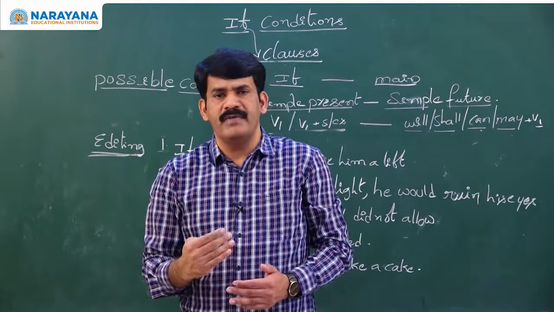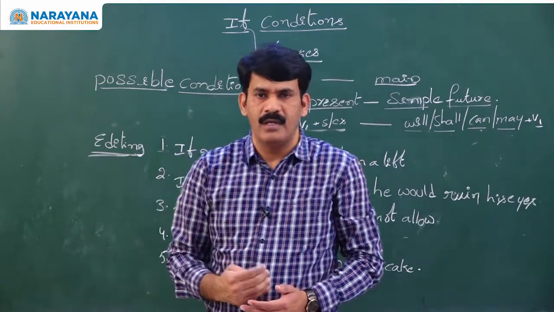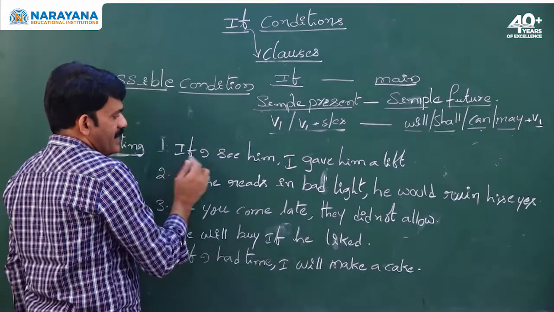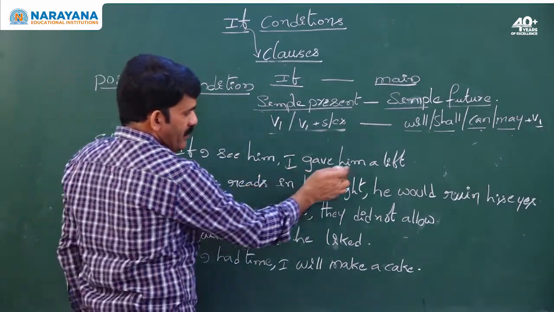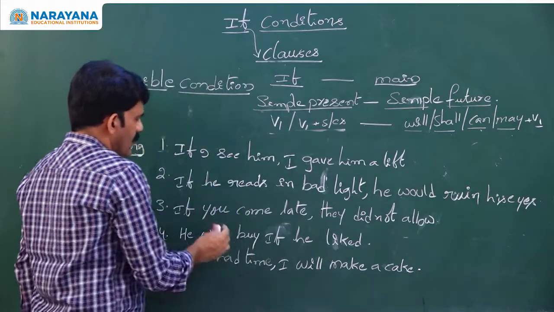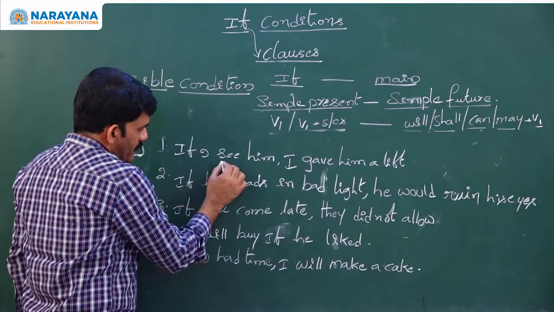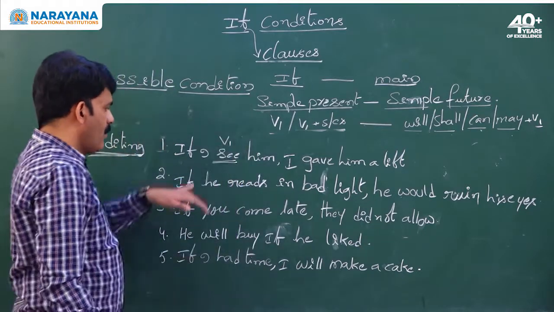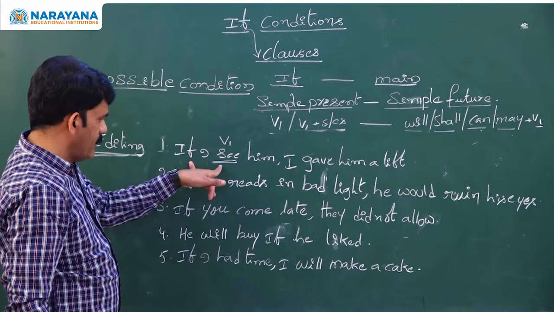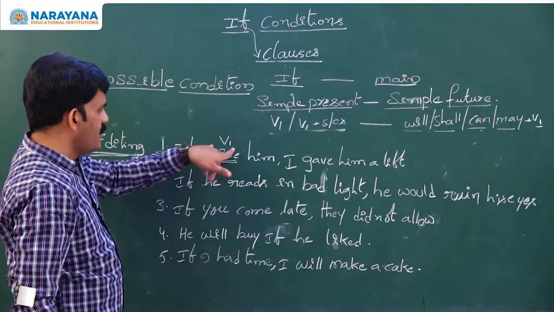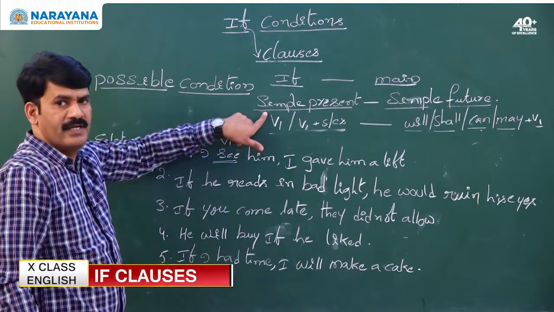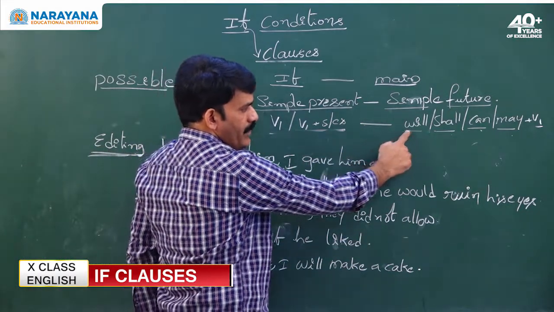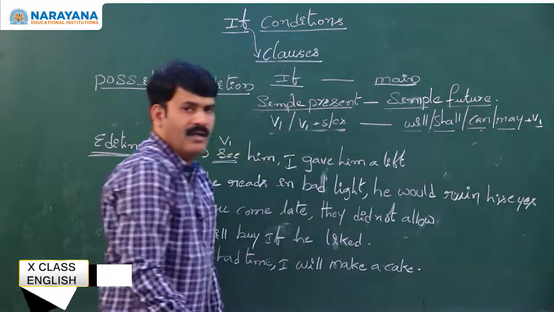How to do editing with possible condition? When you see the sentences on the board, if I see him, I gave him a lift. If I see is the first form of the verb. When the if condition has the first form of the verb, that means simple present tense. The main clause must have will, shall, can, may plus V1.